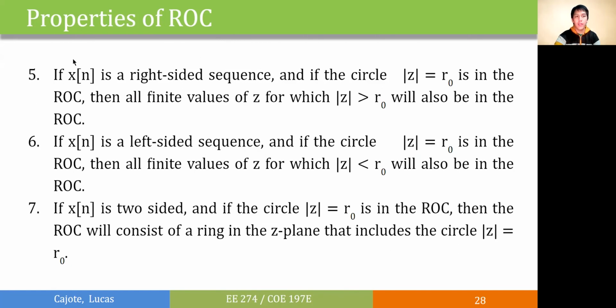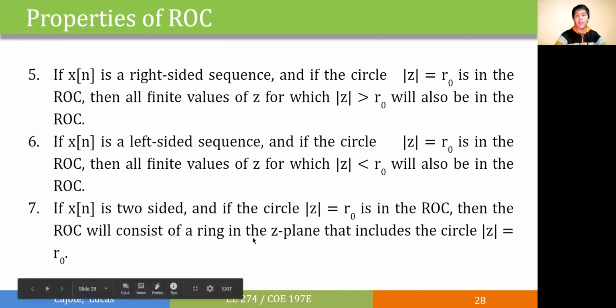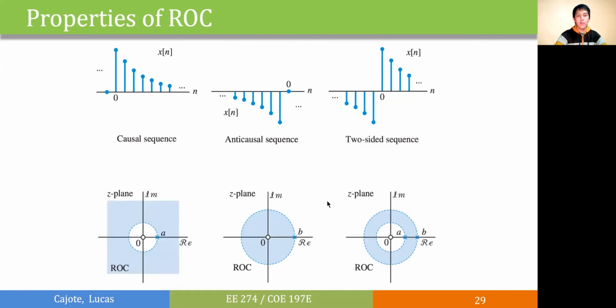For infinite sequences, if x of n is right-sided, then the ROC is outside the circle defined by the pole. If x of n is a left-sided sequence, then the ROC should be within the circle defined by the pole. And if x of n is two-sided, then we'll have a ring in the z-plane, as shown in this figure.